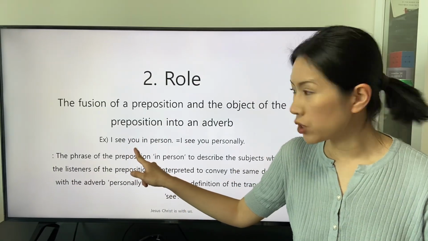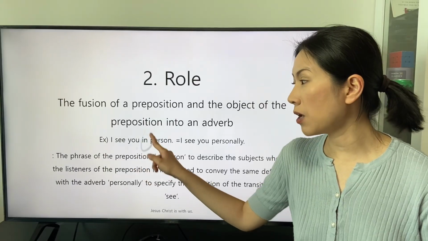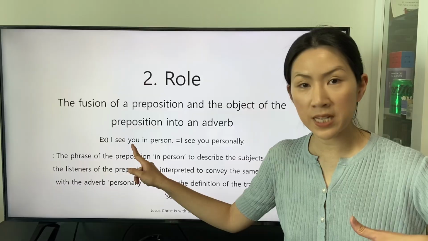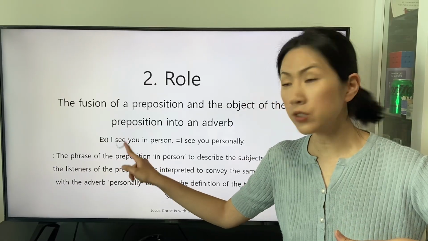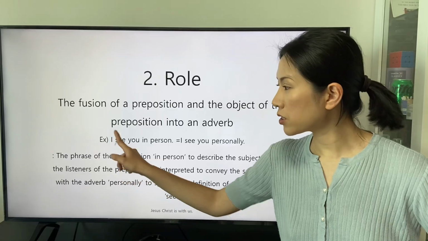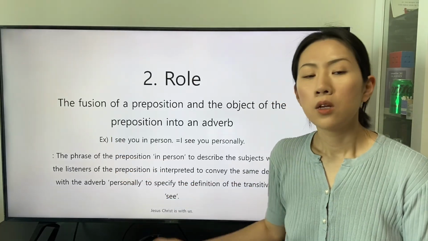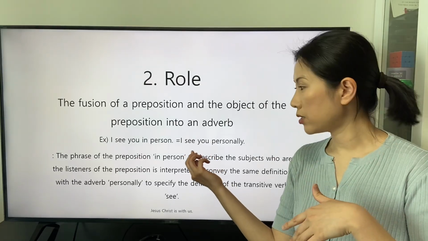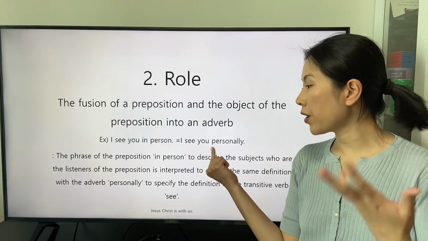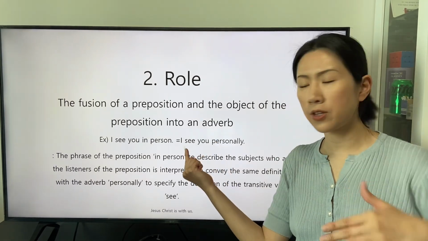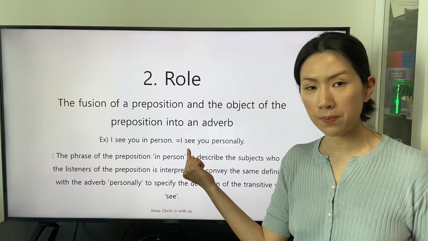The listeners who are the subject of the preposition in are the object of the transitive verb see to receive the definition from the speaker as the subject. Let's see the second clause. The adverb personally directly specifies the definition of the transitive verb see.